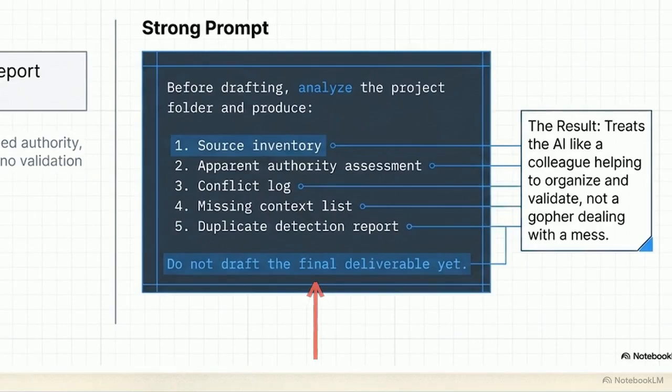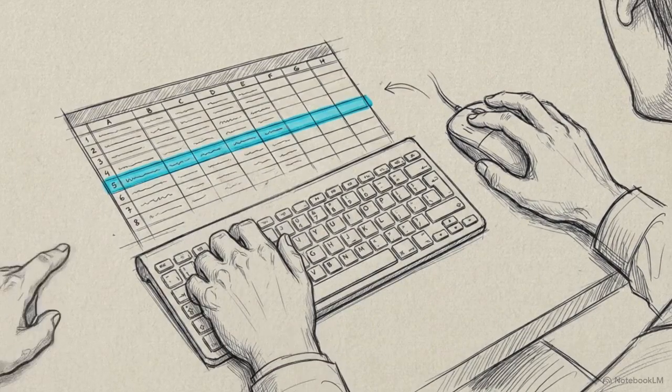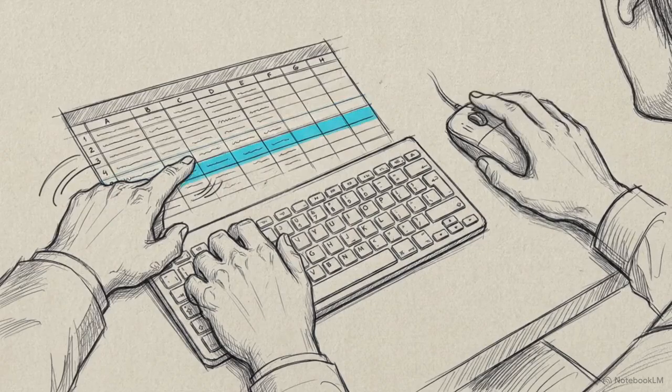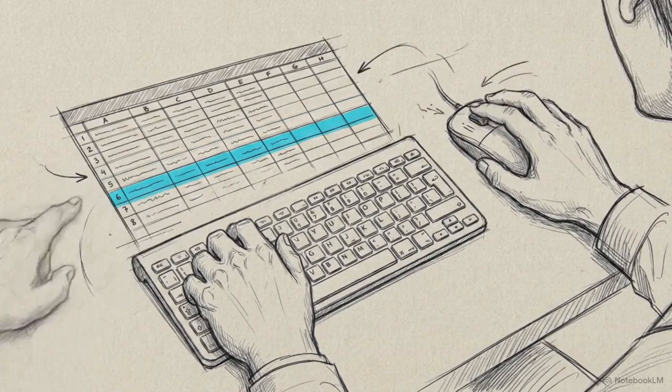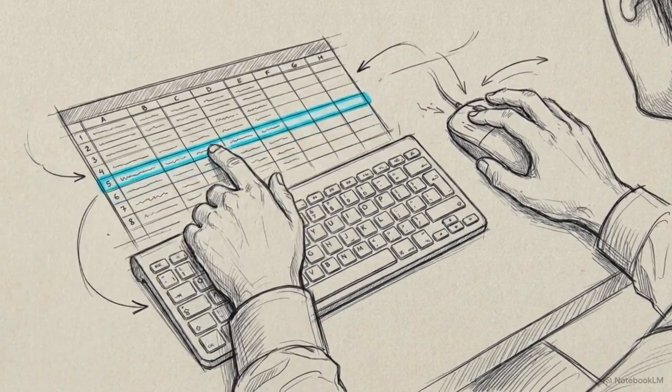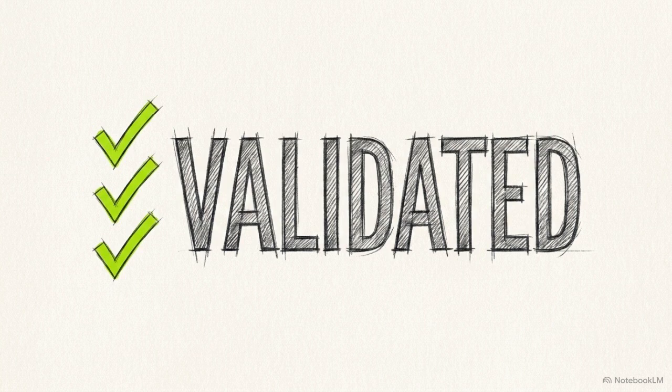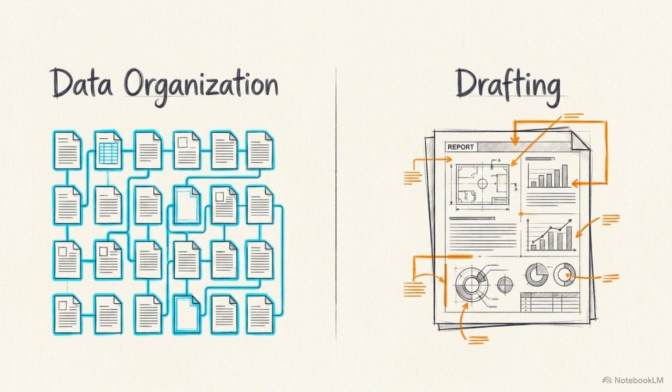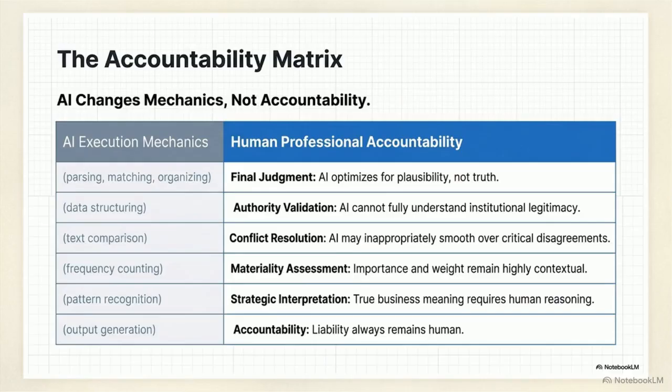That brings us to phases 3 and 4. A human professional reviews those generated artifacts, resolves the conflicts, and verifies authority. Only after that human validation is complete does the actual drafting phase begin. By strictly isolating the data organization phase from the final drafting phase, you eliminate the unstructured gaps where AI hallucinations breed. Once drafting wraps, we enter the validation and finalization phases.